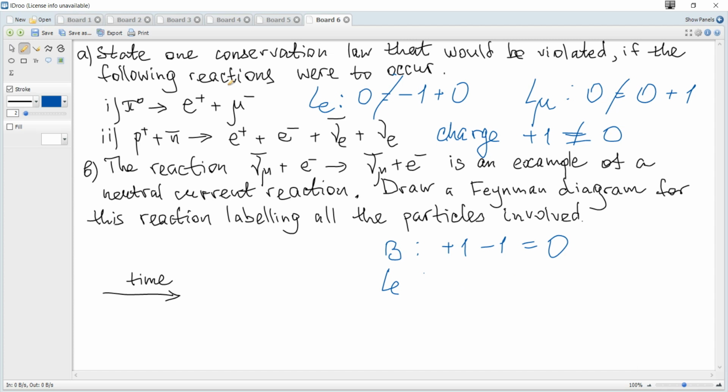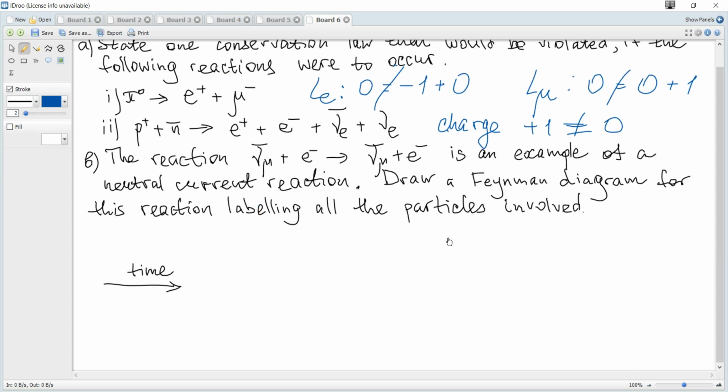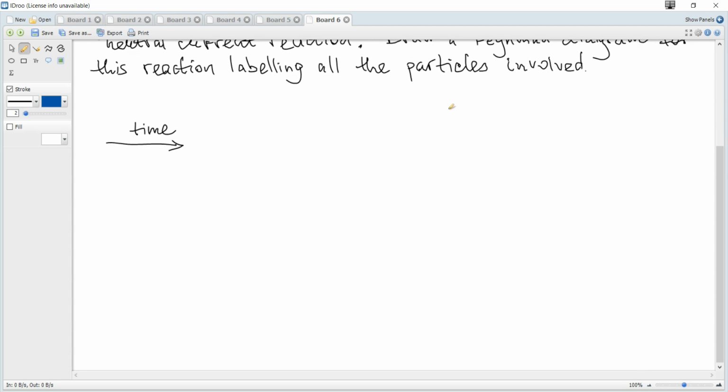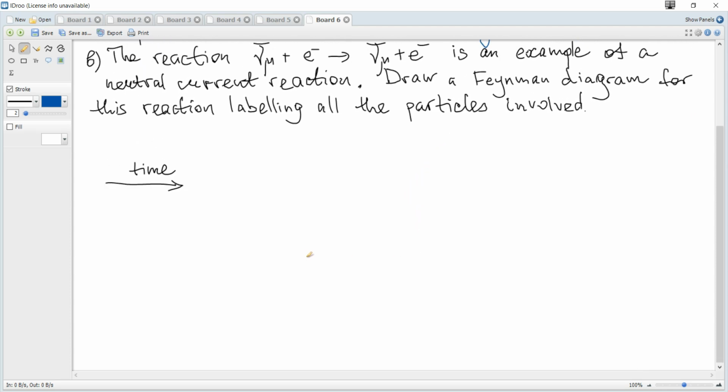And the next question: the reaction given is an example of a neutral current reaction. Draw a Feynman diagram for this reaction, labeling all the particles involved. So time is to the right, so initially there are two particles, a muon antineutrino and an electron. The electron is a particle, so the arrow must be to the right. The muon antineutrino is an antiparticle, so to the left.